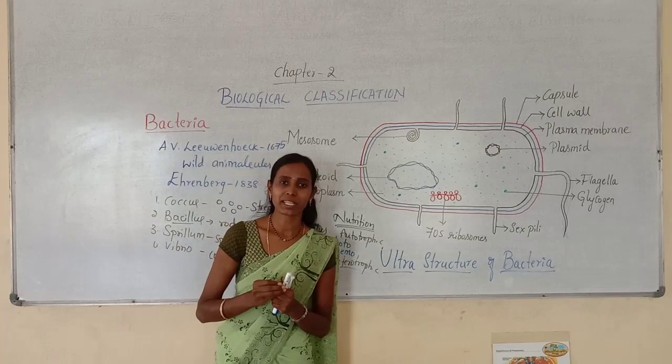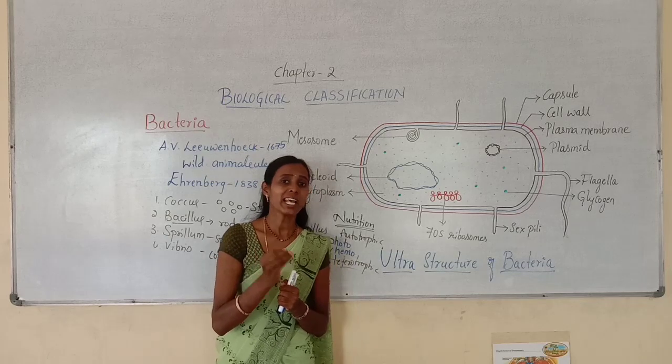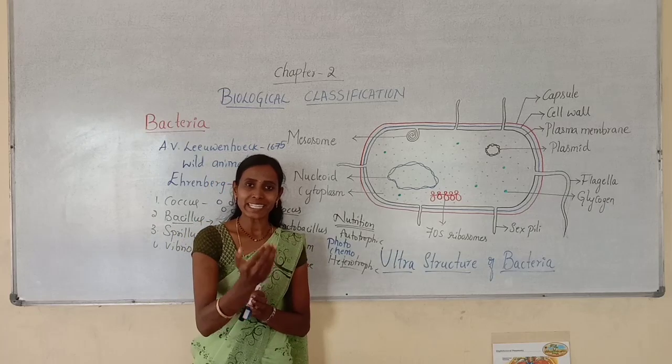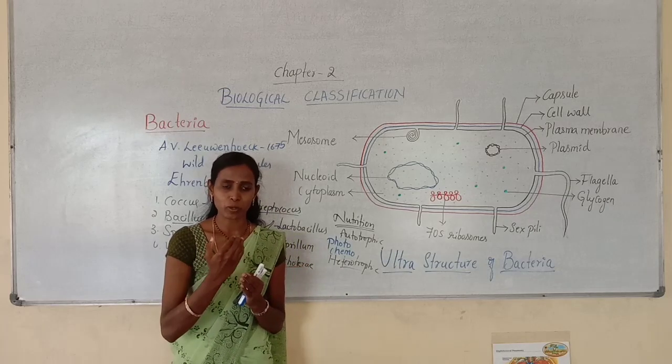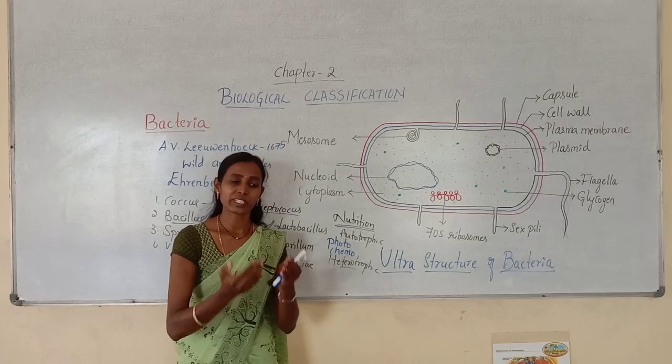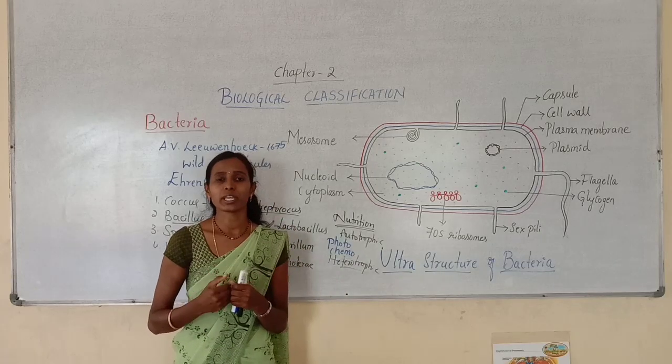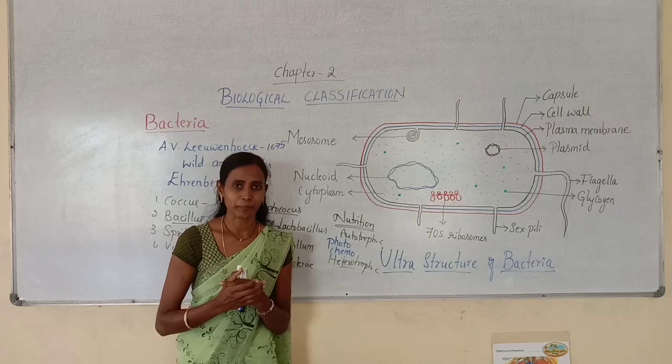I will give you one simple example in order to understand the decomposition process. As I said, when we eat plant products, the proteins and carbohydrates present in the plant enter into our body. Even in our body, we have proteins, carbohydrates, everything.